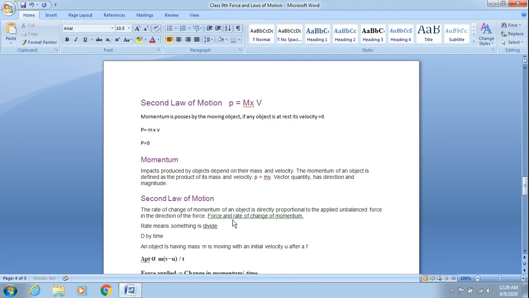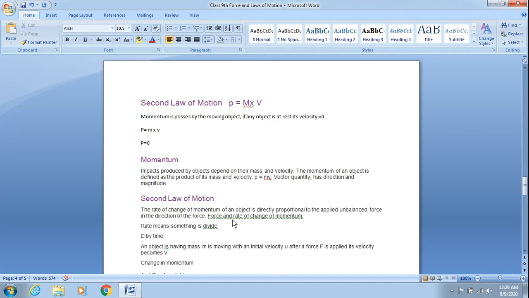After a force F is applied, its velocity becomes v. That means v represents the final velocity. So, change in velocity. Sorry, here we are going to write change in momentum.